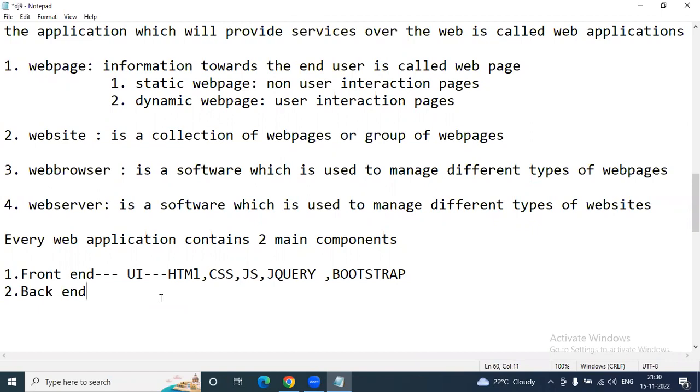So HTML basics I'm also going to discuss in upcoming sessions. Don't worry, I'll give you a clear idea about HTML, CSS, JavaScript, Bootstrap, jQuery and all. How to deal with them, the libraries, how to use them in your Django application, I'll tell you.